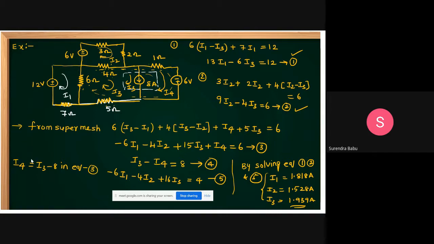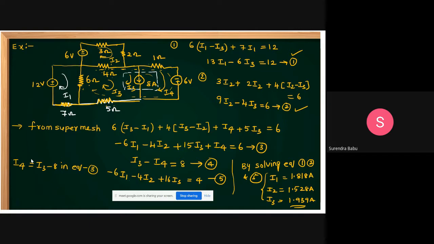But concept-wise, if you solve very large problems, 2 or 3 problems, solving simple problems is very easy. Remember that point, because the total concept is covered here. Please practice this one. This is about how to apply the concept if a super mesh is there. I explained 4 cases: without any current sources, with current sources, with dependent sources, and with super mesh creation.